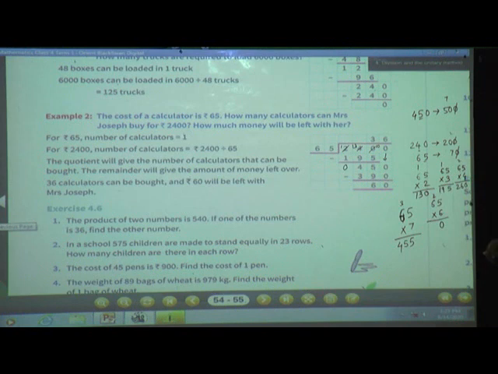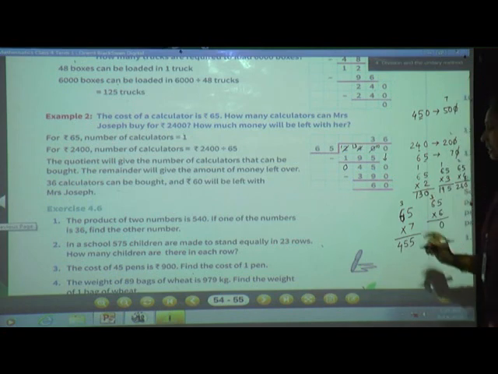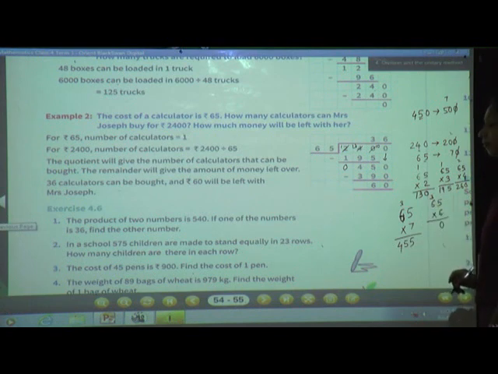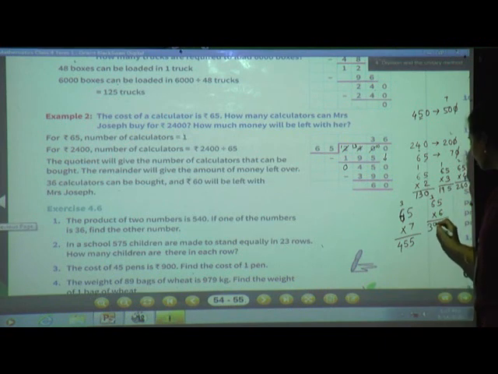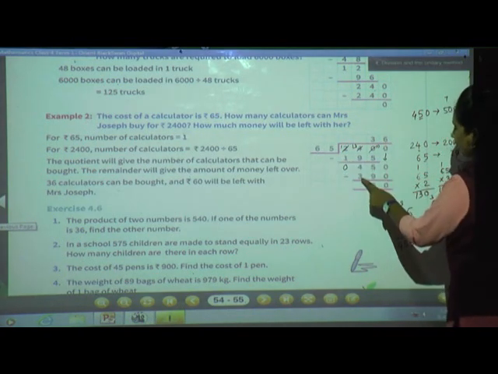Correct? 6 sixes are, yes, 6 fives are 30. Yes, 30. Now 6 sixes are 36. 36 plus 3, tell me, 39. Now see, 390 we can subtract from 450. Now what is the quotient? 6. 6 times 65 is 390.